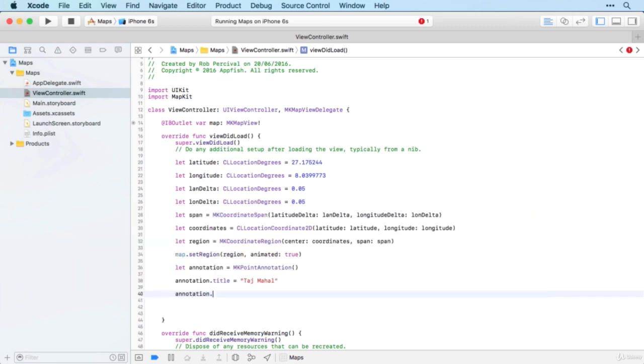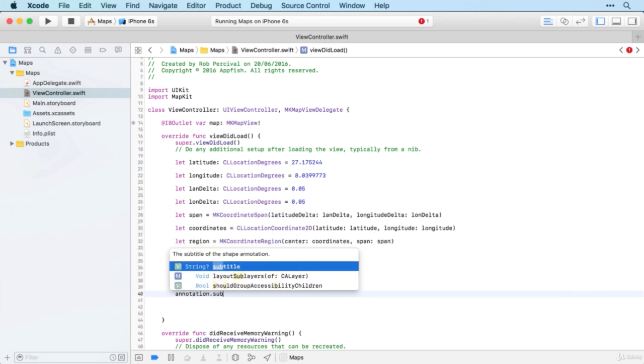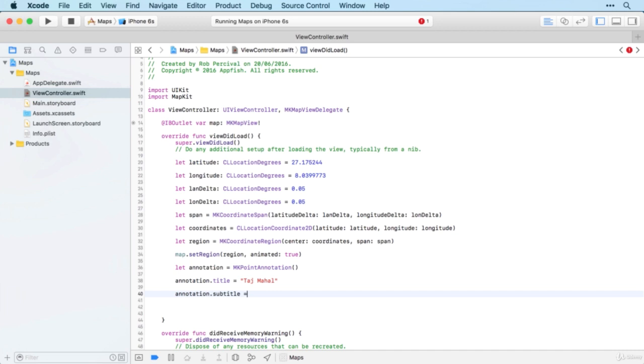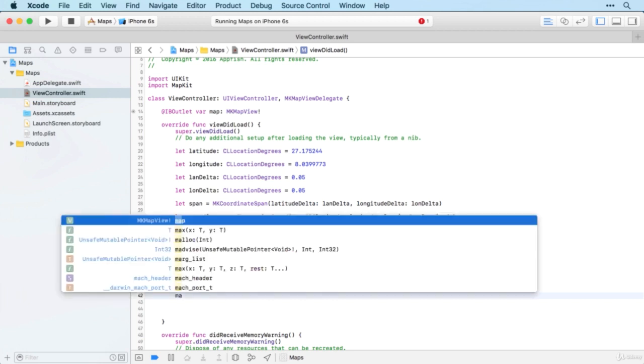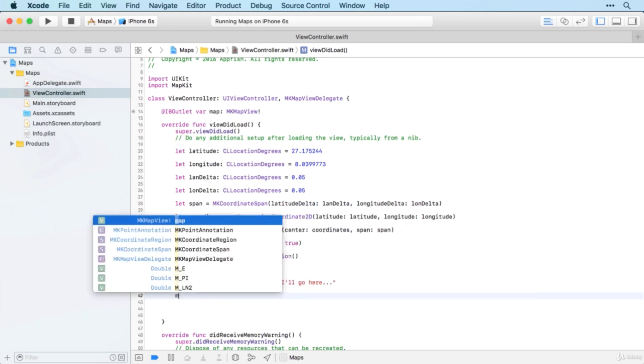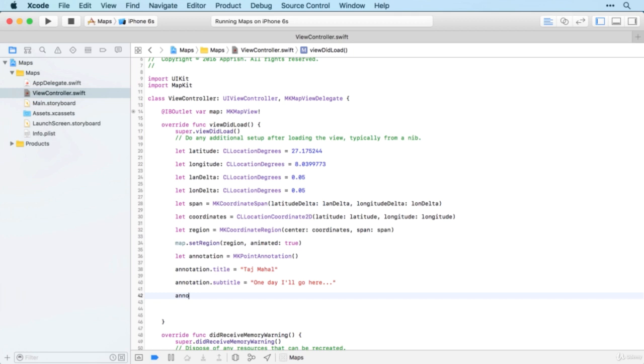And then annotation.subtitle. But one day I'll go here. I really would love to one day. Then we set the annotation coordinates.